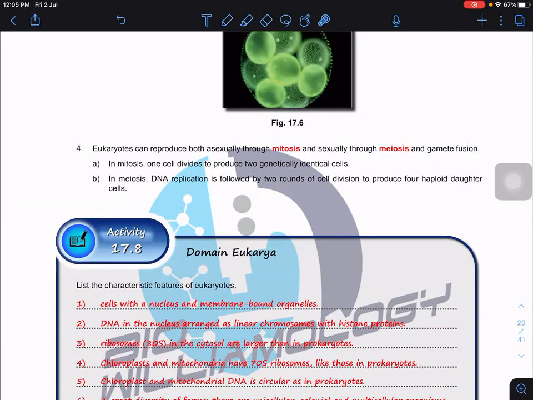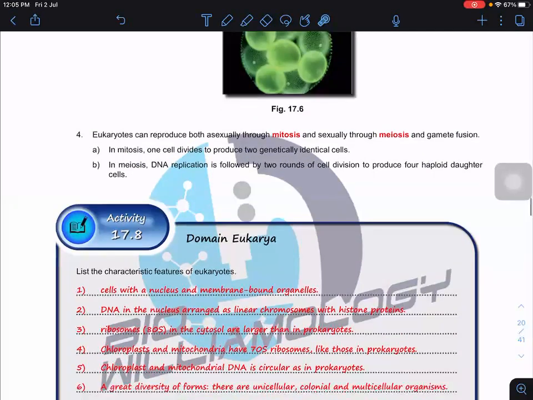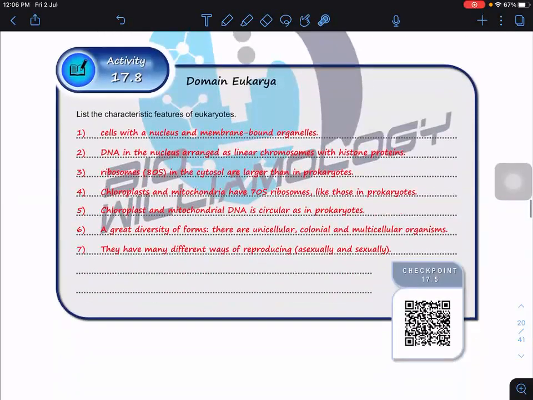And gamete fusion is also possible. In mitosis, we know that we give rise to two genetically identical cells. In meiosis, we have haploid daughter cells or gametes. So what are the special characteristics of Eukarya?